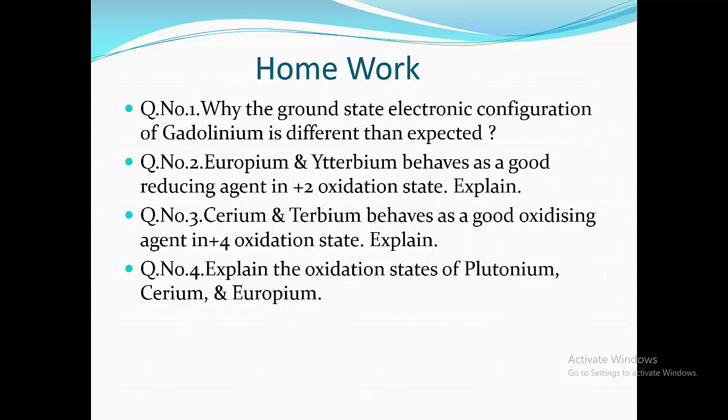Homework for you. Question number 1: Why is the ground state electronic configuration of gadolinium different than expected? Question number 2: Europium and ytterbium behave as good reducing agents in the +2 oxidation state. Explain. Question number 3: Cerium and terbium behave as good oxidizing agents in the +4 oxidation state. Explain. Question number 4: Explain the oxidation states of plutonium, cerium and europium.